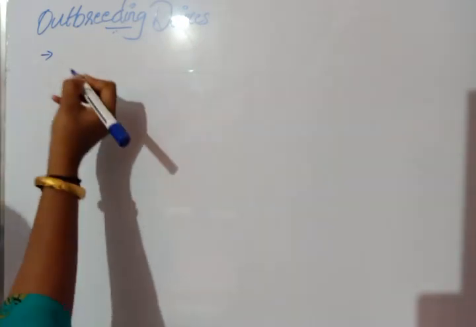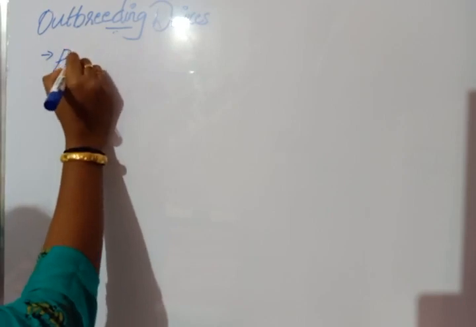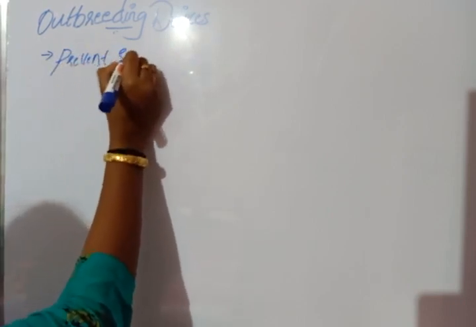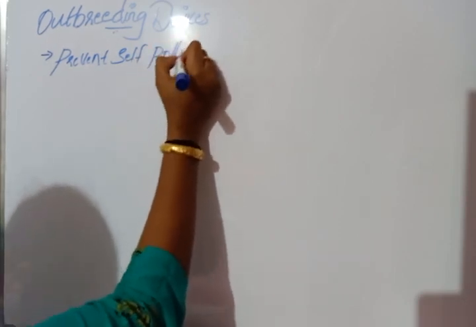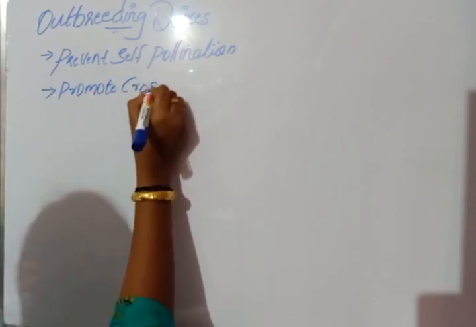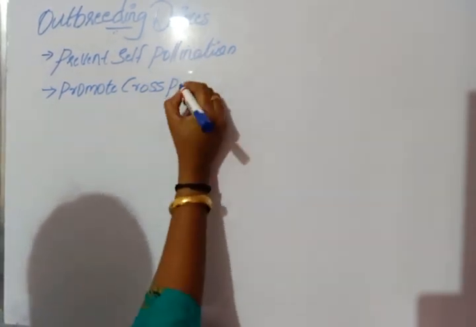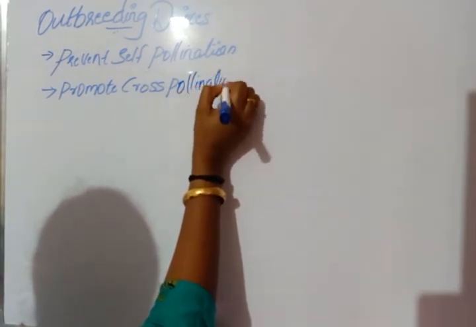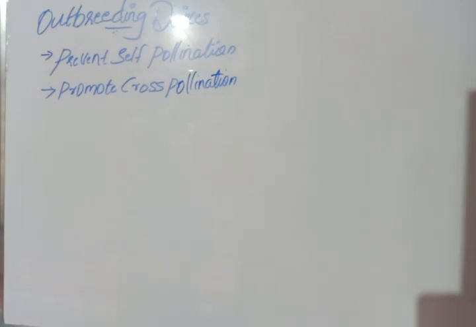So, outbreeding devices are the mechanism or process which plants adapt to prevent self-pollination, or to promote cross-pollination.